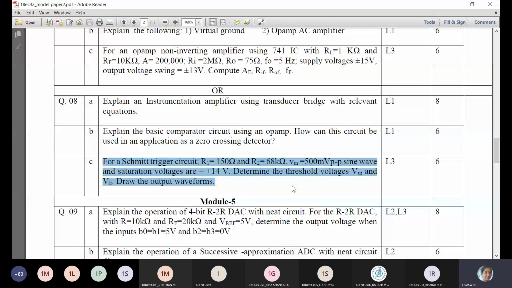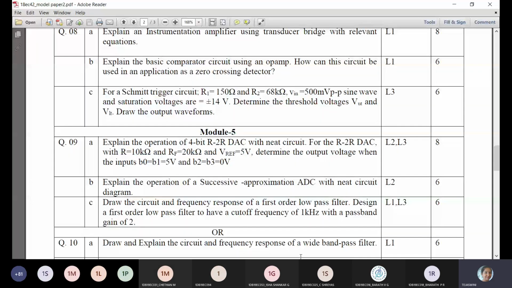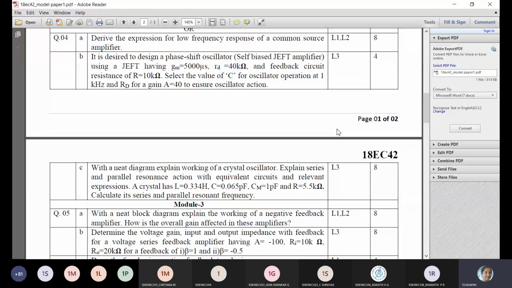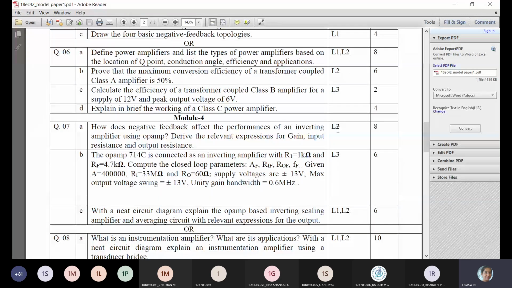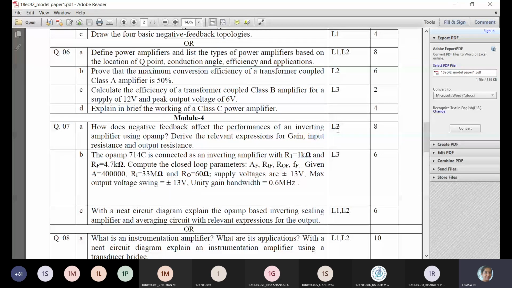So next, in the other paper they have asked how does negative feedback affect the performance of an inverting amplifier? So inverting means voltage shunt feedback. You have to remember both the names. Voltage shunt means inverting amplifier with feedback.